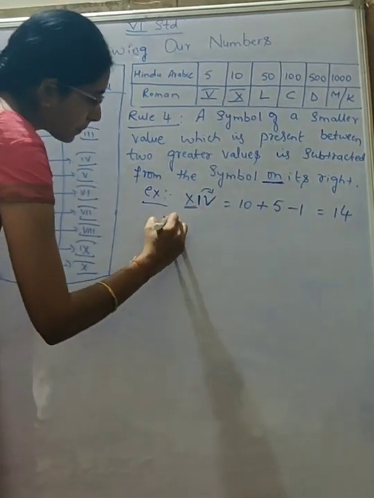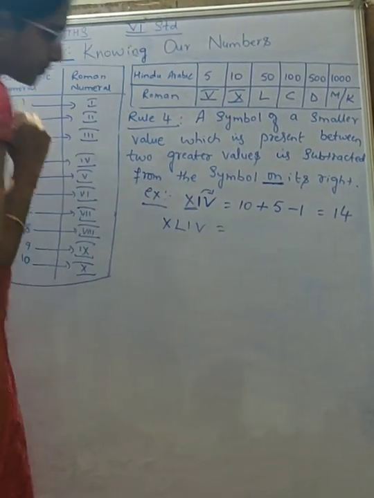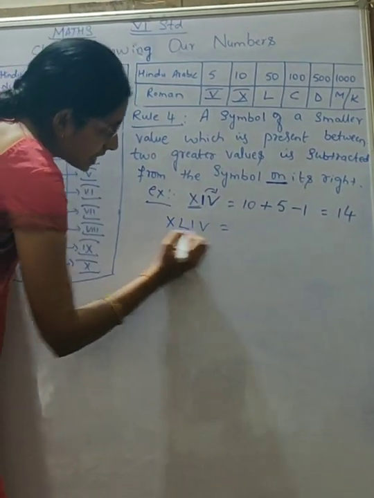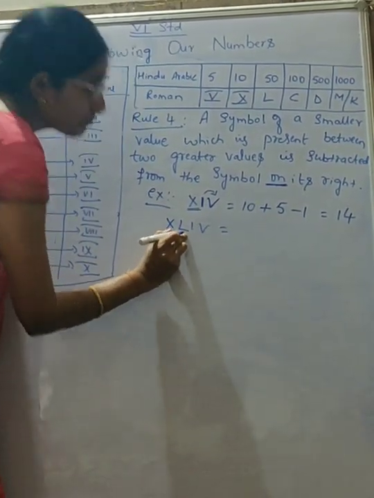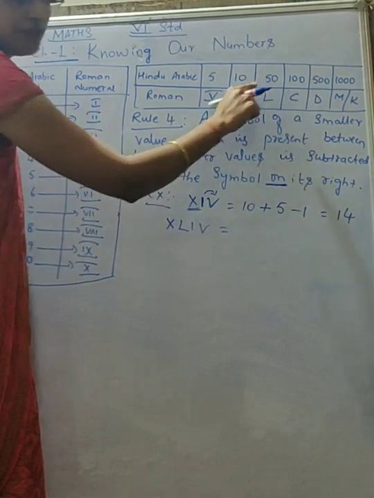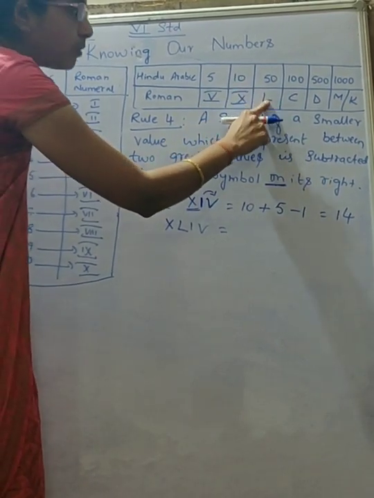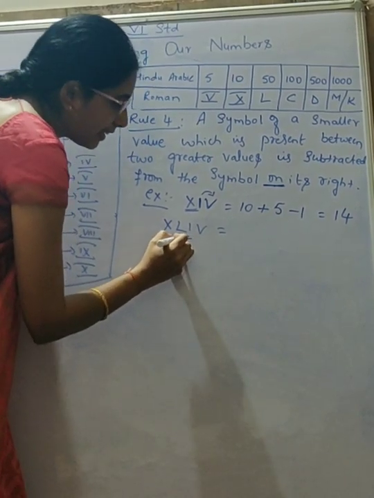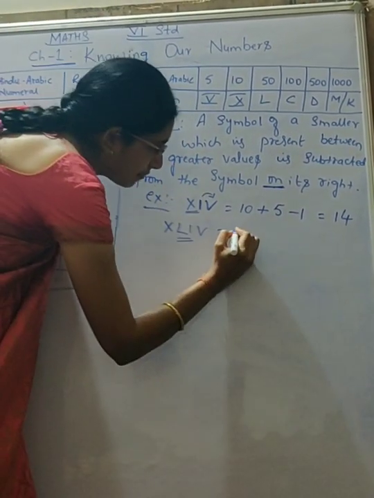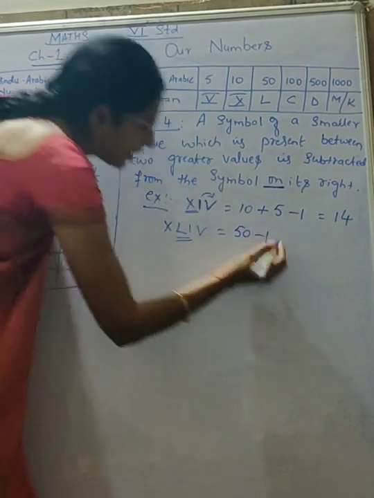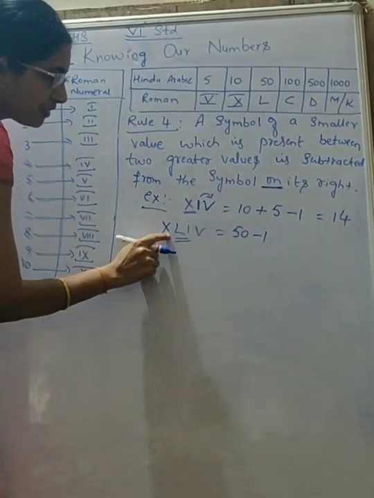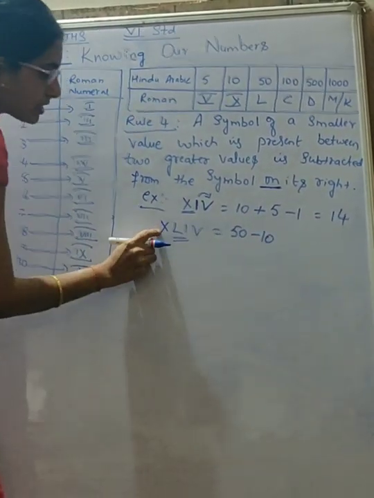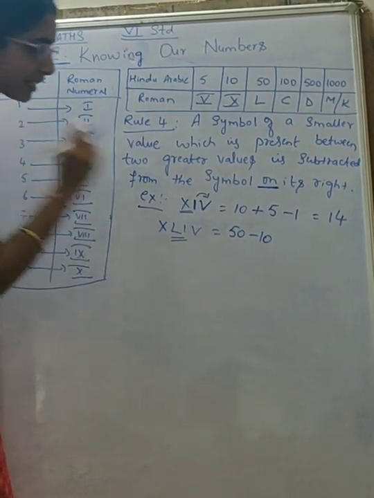See here, this is 10 and this is 50. X is 10, L is 50, correct? So 50 is more than 10. So now first we should write this number, that is L denotes 50 minus 10, because X indicates 10.